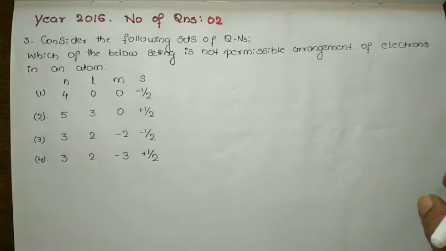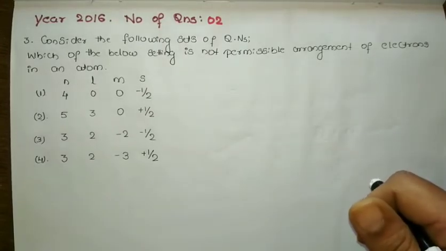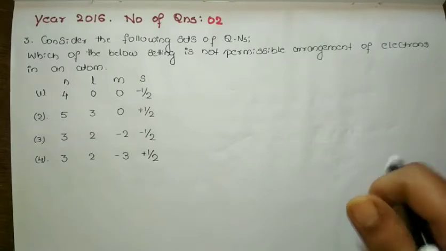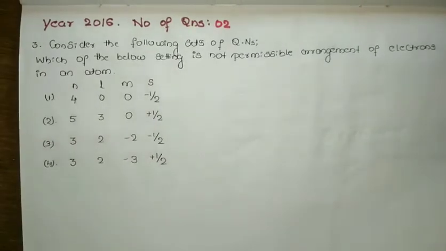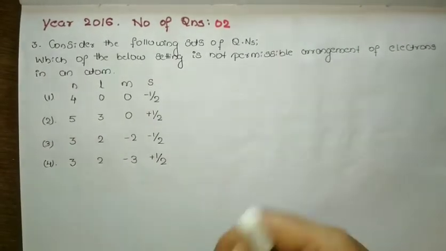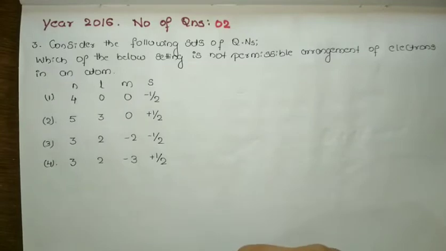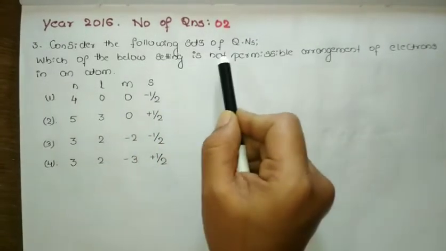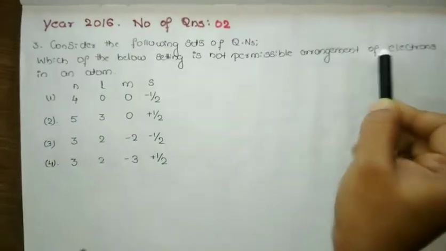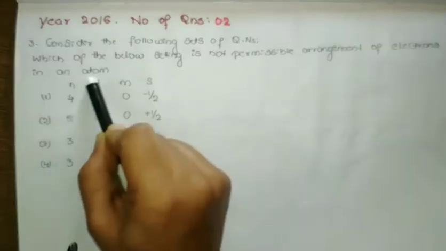Next one is from the year 2016. Again, I have mentioned here that there are two questions, one from the structure of atom and one from periodicity. Such a simple question. Again, you can observe this question is from quantum numbers. Consider the following sets of quantum numbers. Which of the settings below is not a permissible arrangement of an electron in an atom?